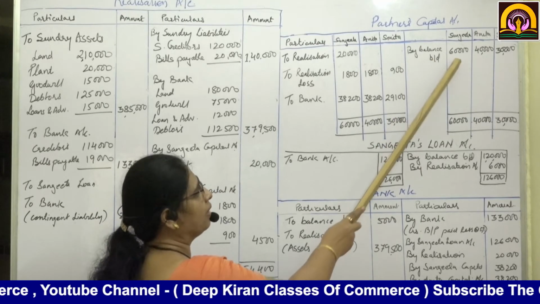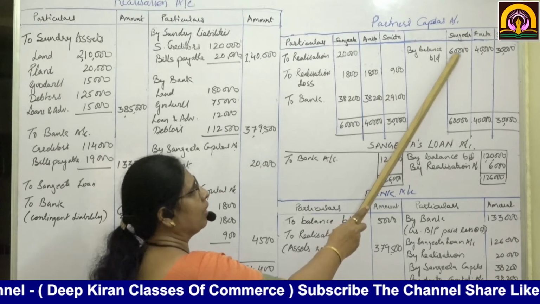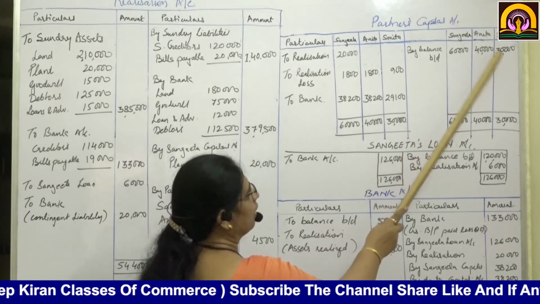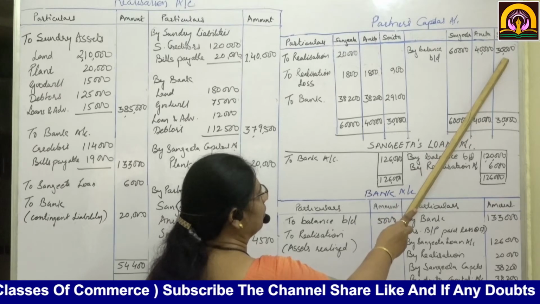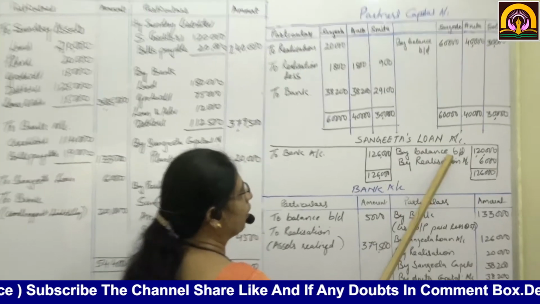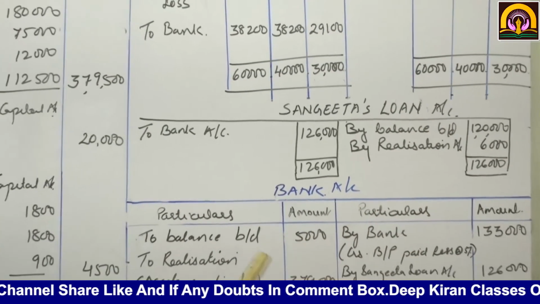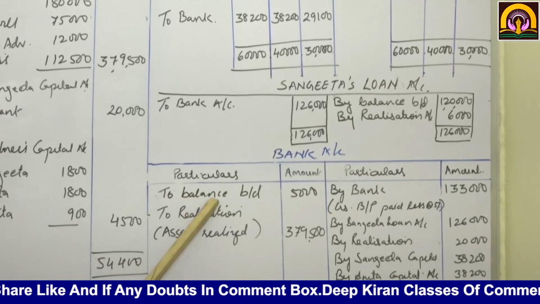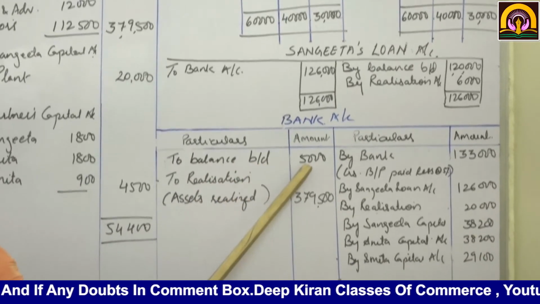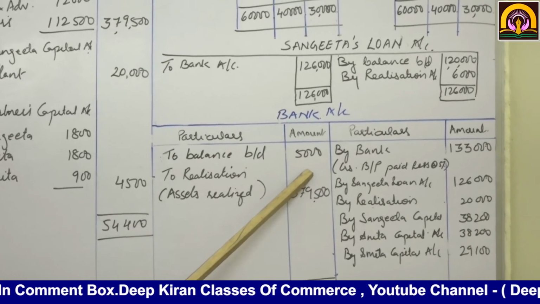Liability side, Sangeeta's capital was 60,000. We have written it over here. Anita's 40,000 and Smita's 30,000. Now Sangeeta's loan, so by balance brought down 1,20,000. Now on the asset side, to bank, to balance brought down 5,000. These are the balances as per the balance sheet.